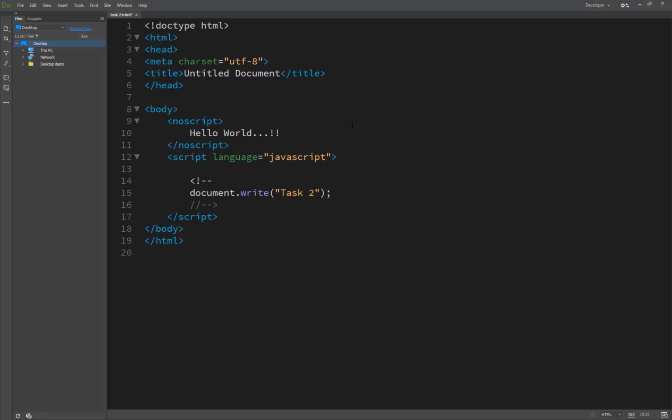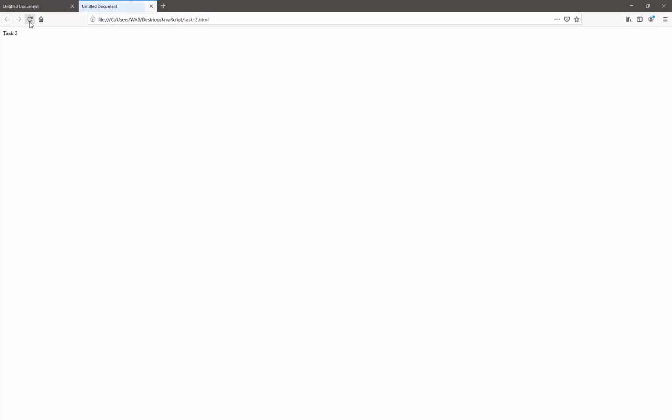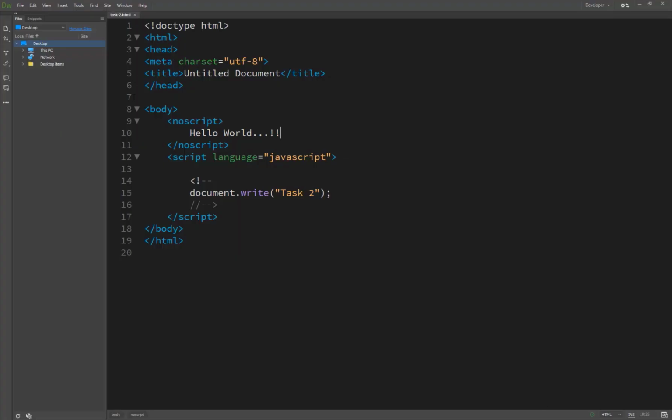Now you see the results are not the same. The noscript tag's contents are not showing on our browser, because noscript is meant for browsers which do not support JavaScript, but this browser totally supports JavaScript. That's why the text inside noscript is not showing on our screen.